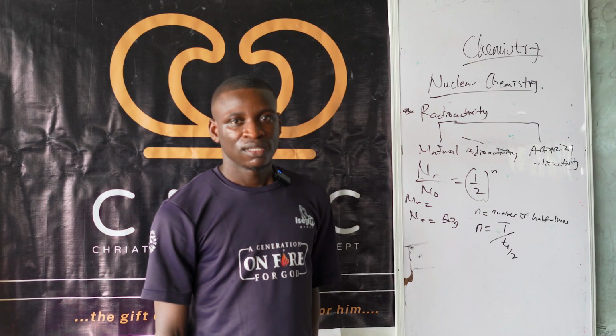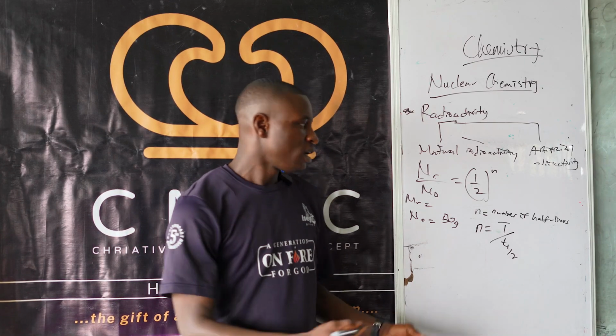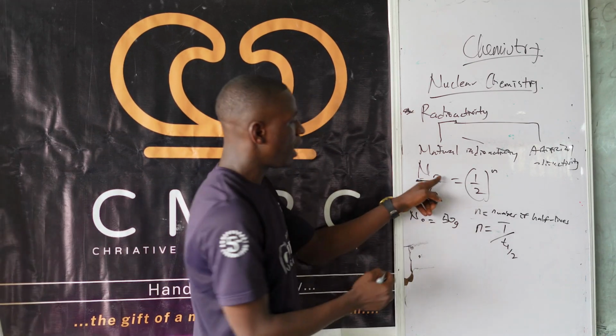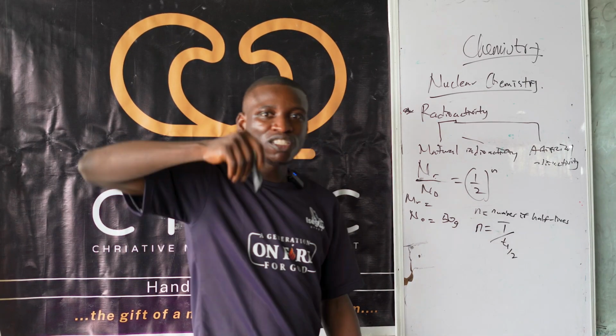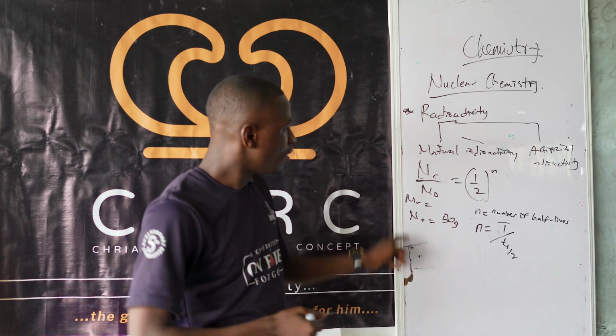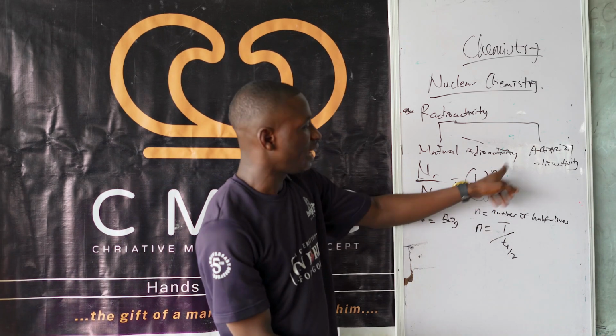So now this N is the amount remaining after some time. This N naught is the initial amount present. Are you getting me now? So this is N half, and then this is N.